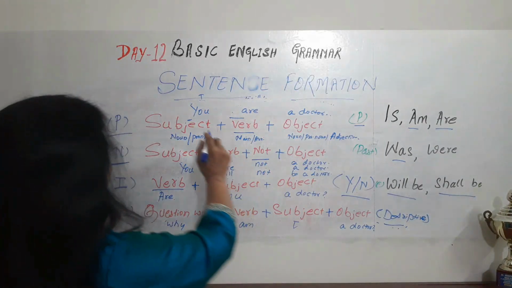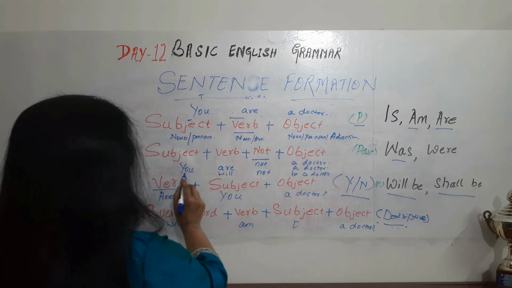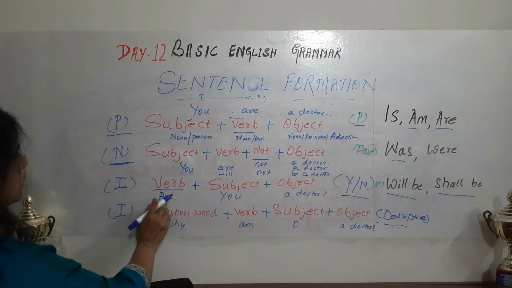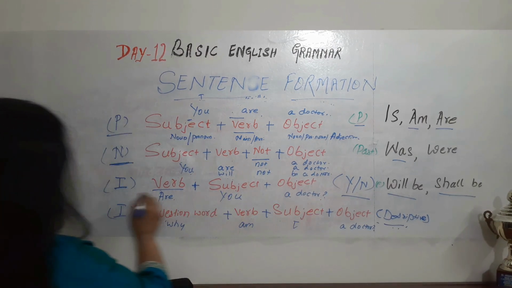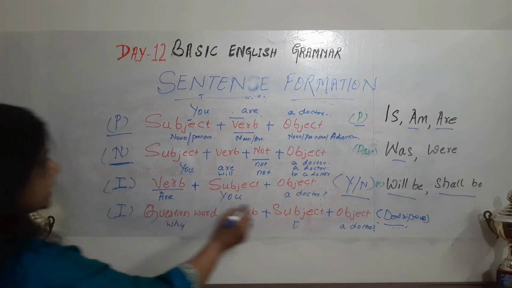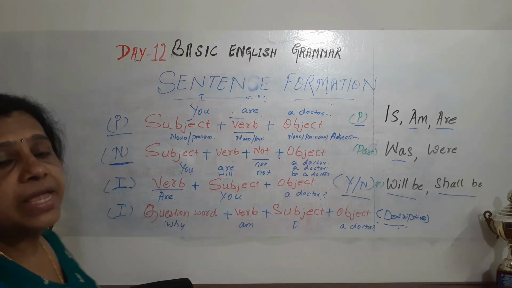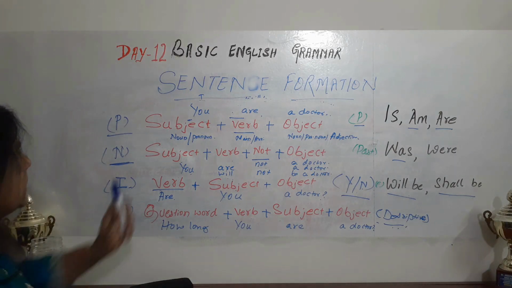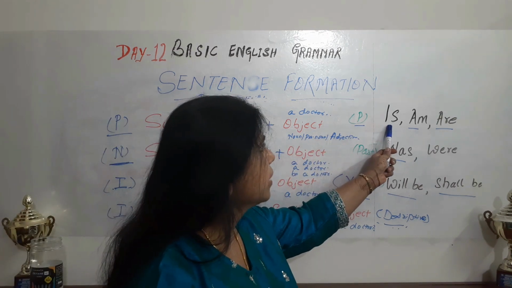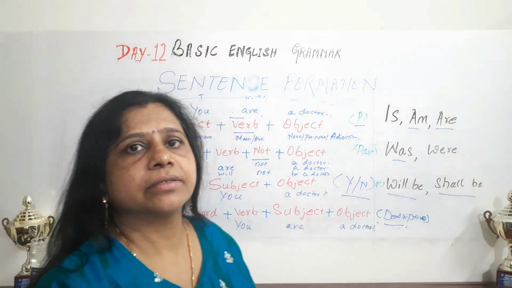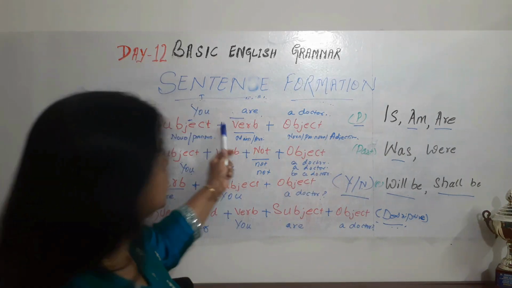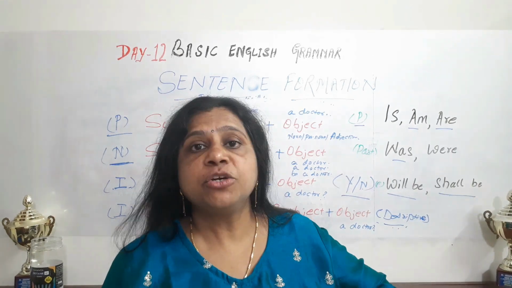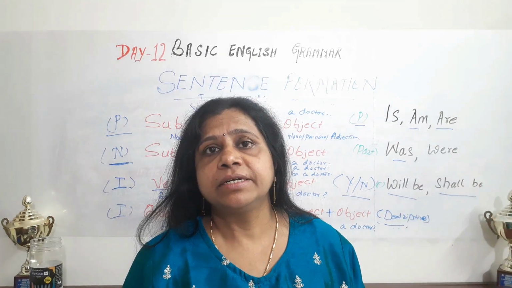Positive is, you are a doctor. You are not a doctor is negative. And are you a doctor is interrogative, that is yes or no. Are you a doctor? Yes. Are you a doctor? No. In the same way you can use is. He is my brother. Positive sentence: he is my brother or she is my sister. Negative: he is not my brother.